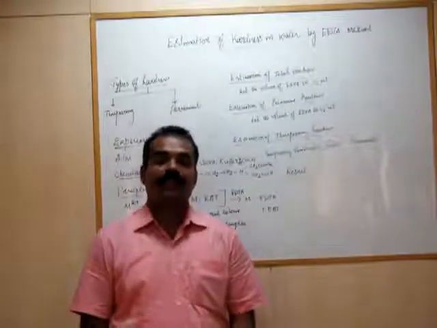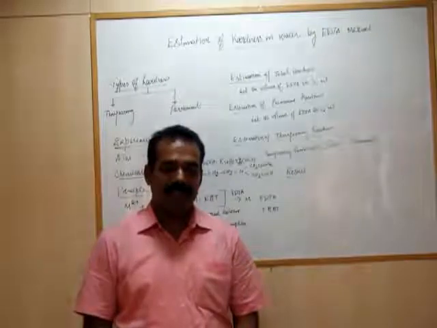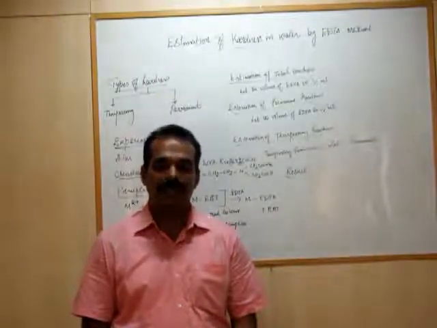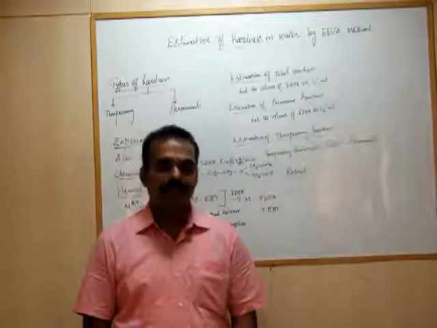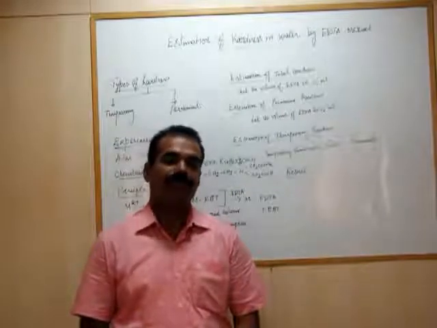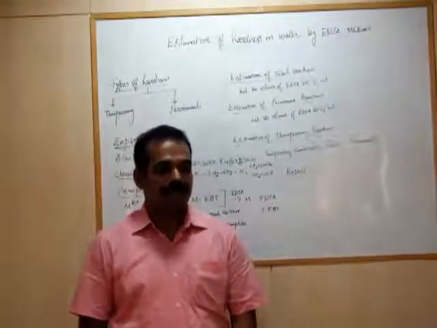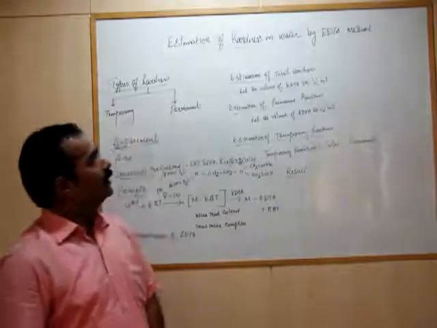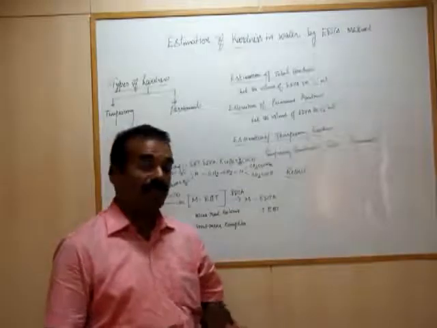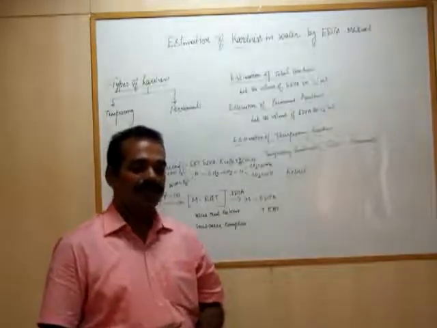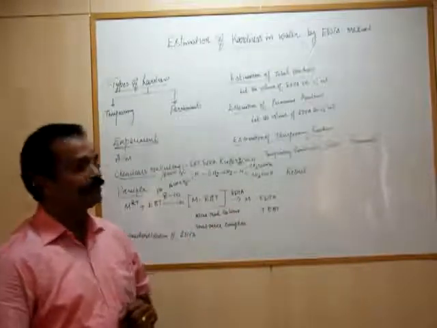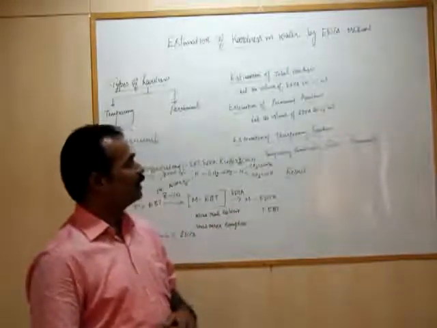Then how can we remove all sorts of impurities in water by using some chemical treatment or some instrumental treatment? As far as water treatment is concerned, first of all we should find out how much hardness is present in water. Then only based on that we can adopt technical methods to remove the salts present in it. So by using this EDTA method, we can find out the amount of hardness present in water.